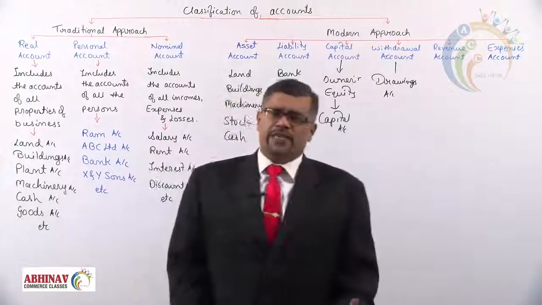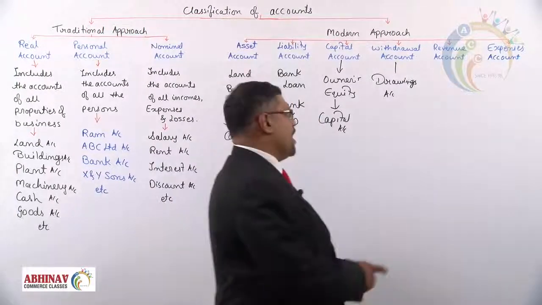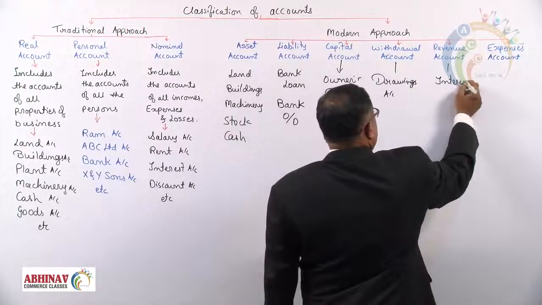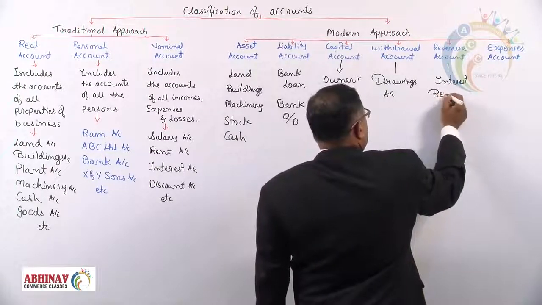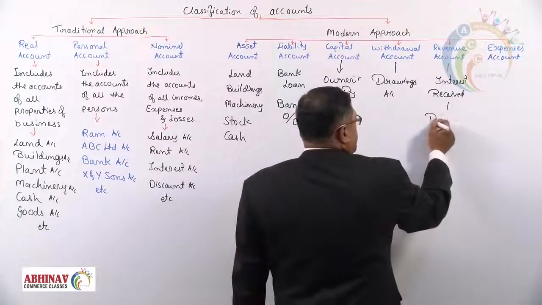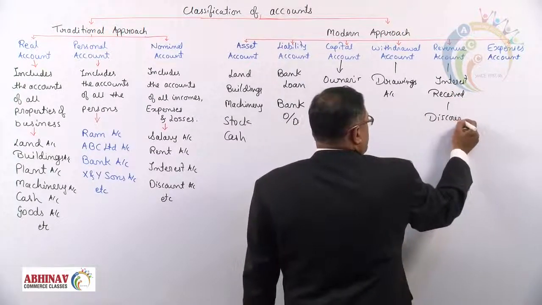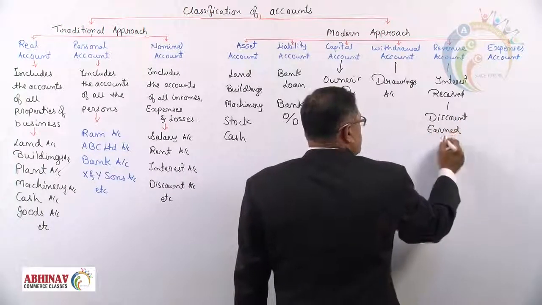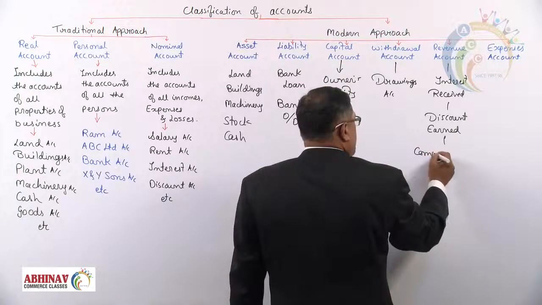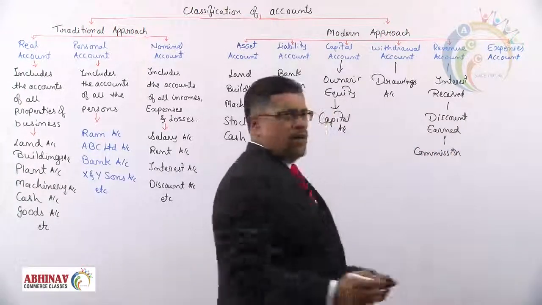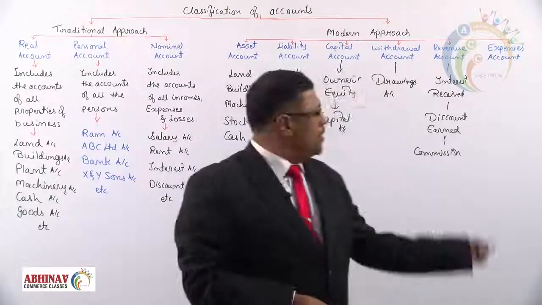Revenue. Revenue is the income. Any accounts like interest, which is received from the bank, maybe discount earned sometimes, any kind of commission received, are all called income accounts.